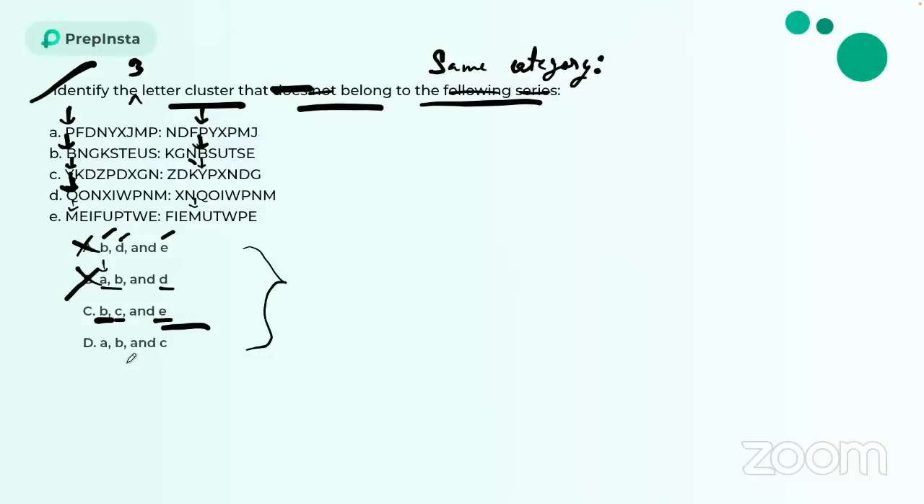Let's check the last, D1, A, B, and C. So A is having P as the first position. Let me clear it so that you can easily see this. Yes. So A is having P at the first position, P is at the fourth position. B is having B in the first position, B is in the fourth position, and let's check C. Y is at the first position, Y is at the fourth position. Okay, so out of these two, one can be answered.